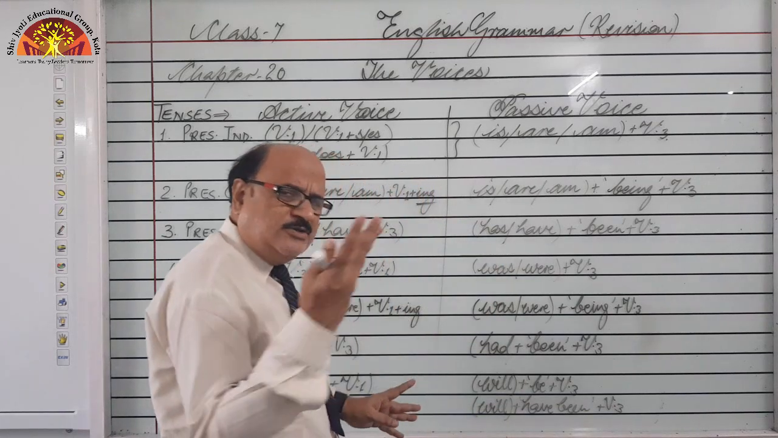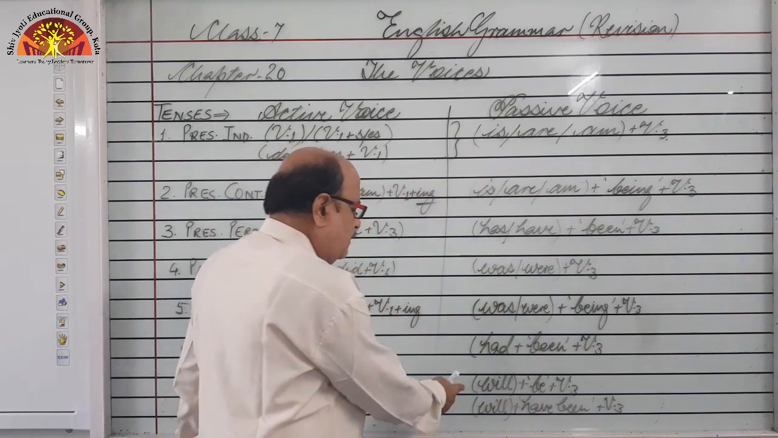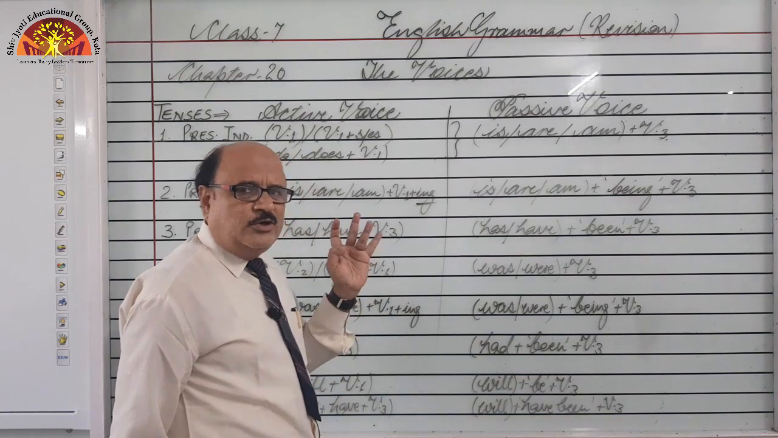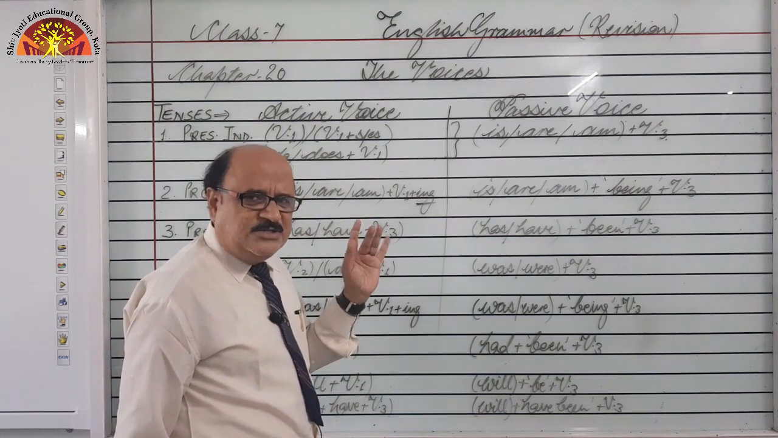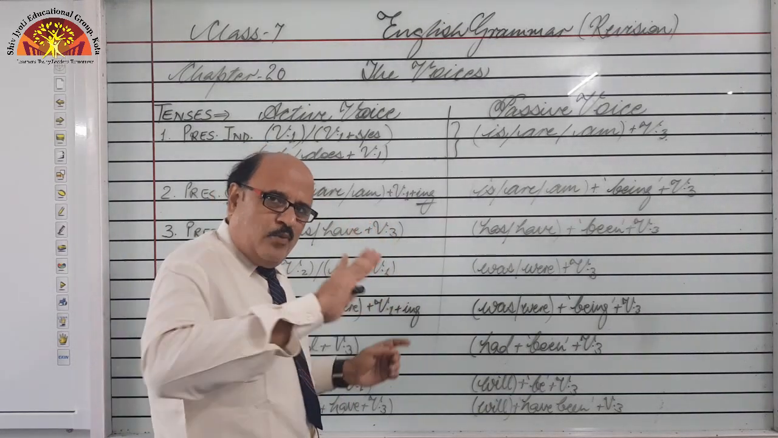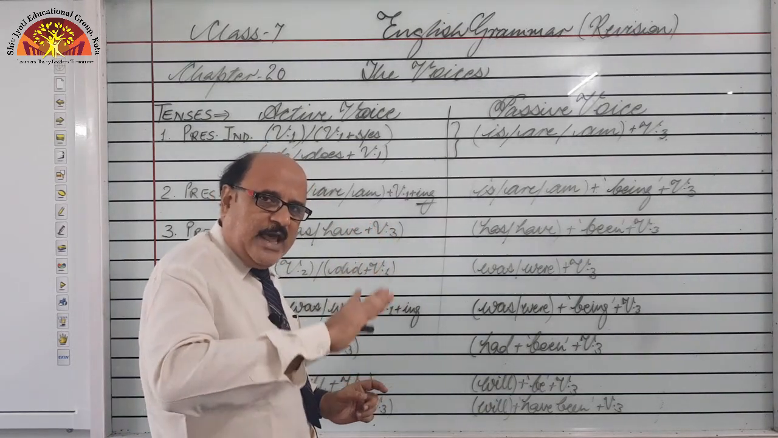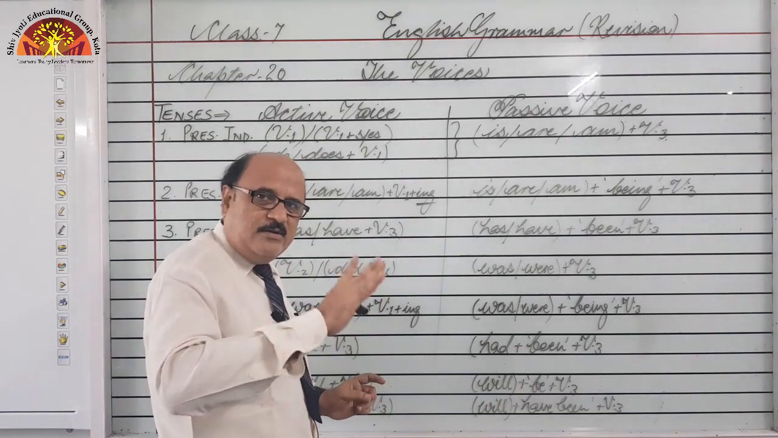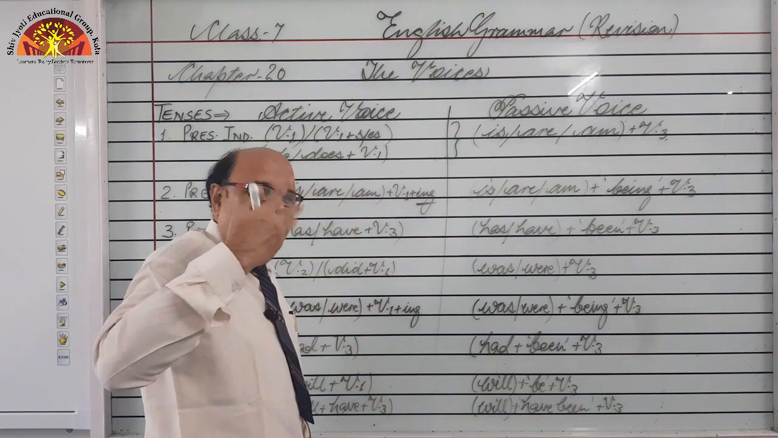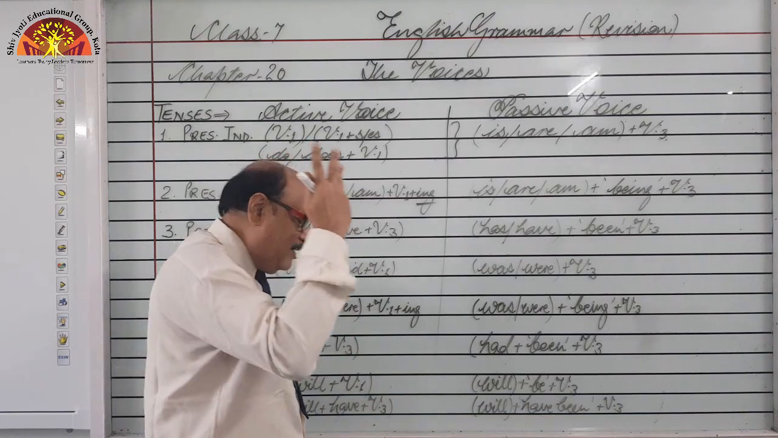So for all the modal auxiliary verbs, let me tell you, modal auxiliaries means will, shall, would, should, can, could, may, might, must, need, dare, ought to, use to. Let me repeat: will, shall, would, should, can, could, may, might, need, dare, ought to, use to. Whenever you come across any of these words, make it clear in your mind.